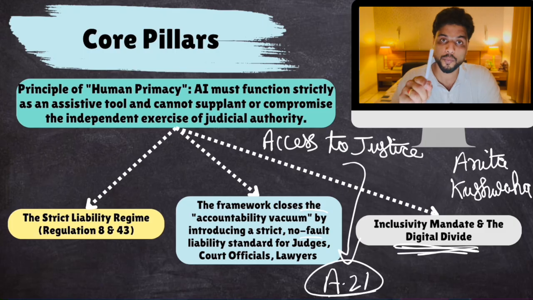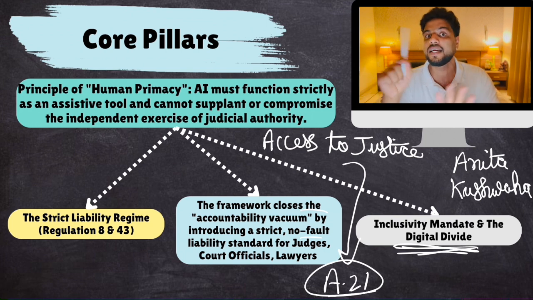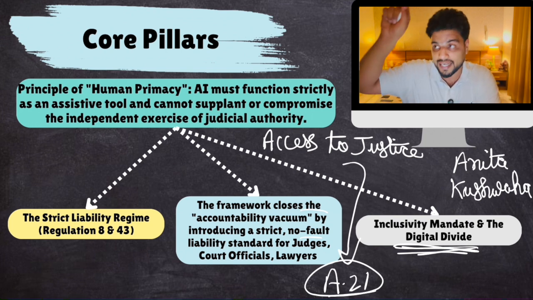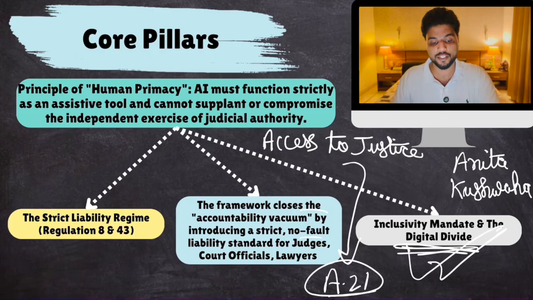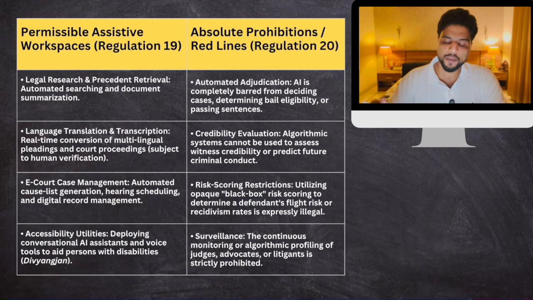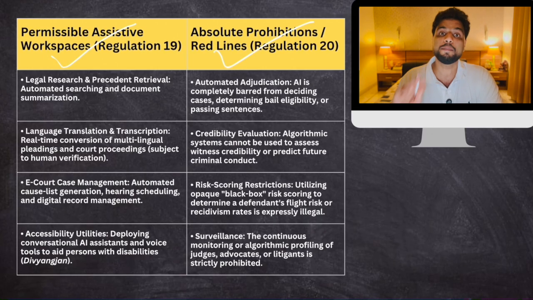If it is found by the Supreme Court that usage of AI is excluding those people who are not trained in AI or who are not familiar with AI, it is excluding justice to those people. That AI will be struck down. Okay, so use AI in such a way that it increases the accessibility of justice. Right? Okay. Now, the Supreme Court has also given the permissible usage of AI and which is absolutely prohibited.